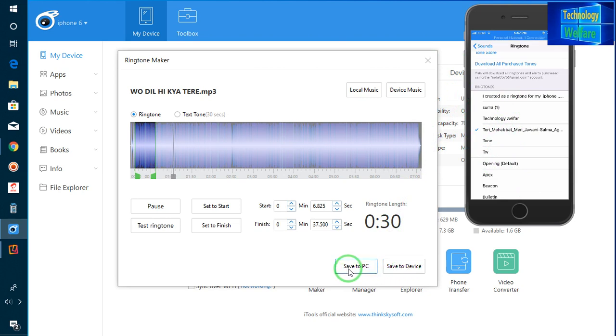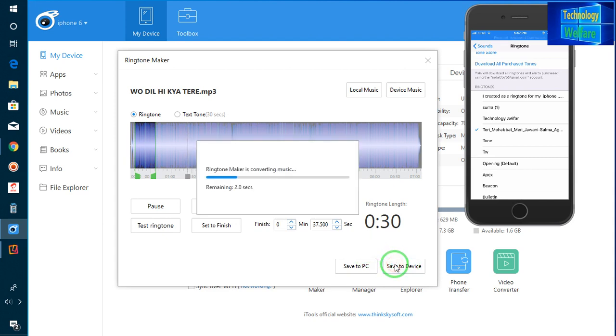If you would like to save this ringtone on your desktop, no problem, click here. But I would like to import this song into my iPhone device and set it as a custom ringtone on my iPhone. So I will go for Save.